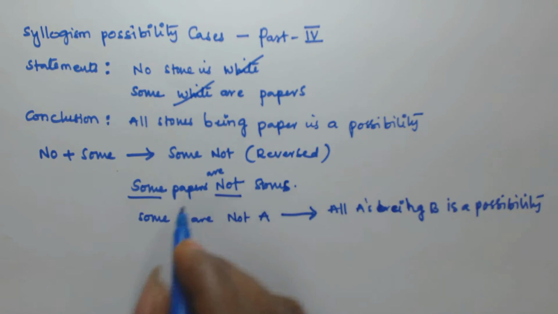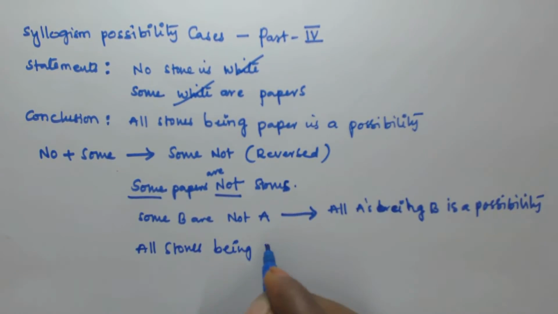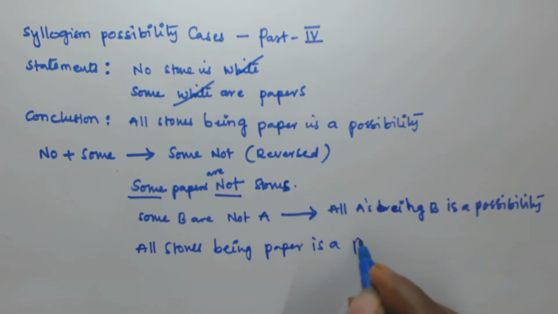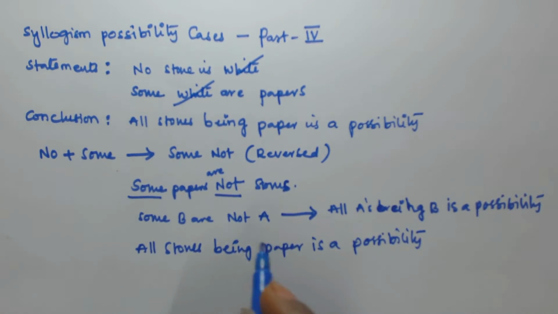So this one is going to be: all stones being paper is a possibility. That means the given conclusion is true.